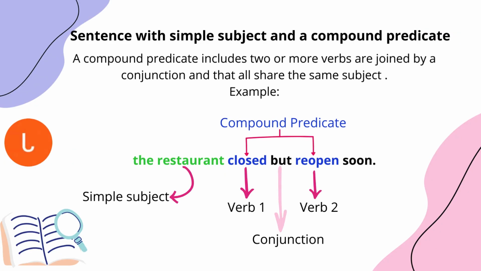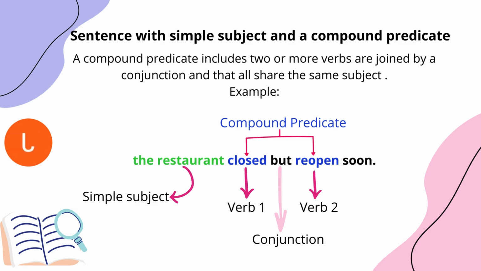Now, on the third page of this activity number 3, we have a simple subject and a compound predicate. That is, if we notice, the opposite of the previous page that we saw before. We have here a simple subject and a compound predicate.